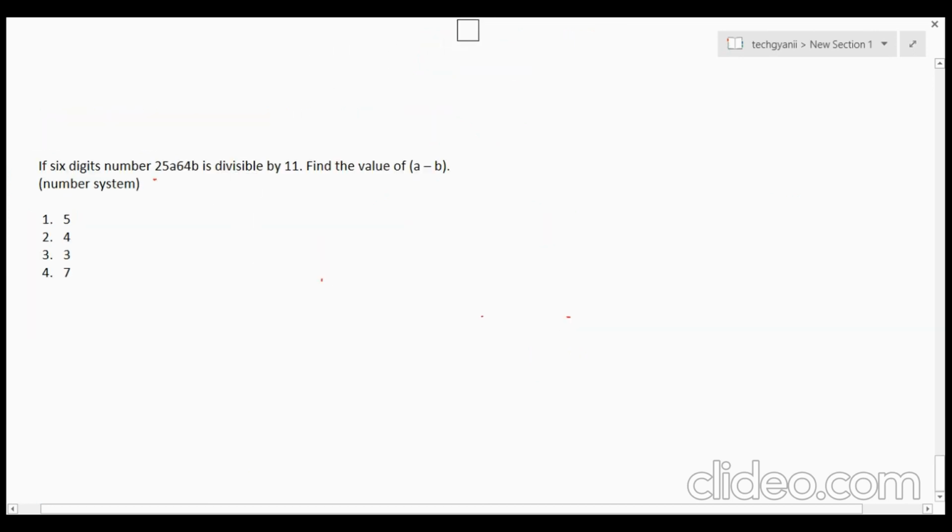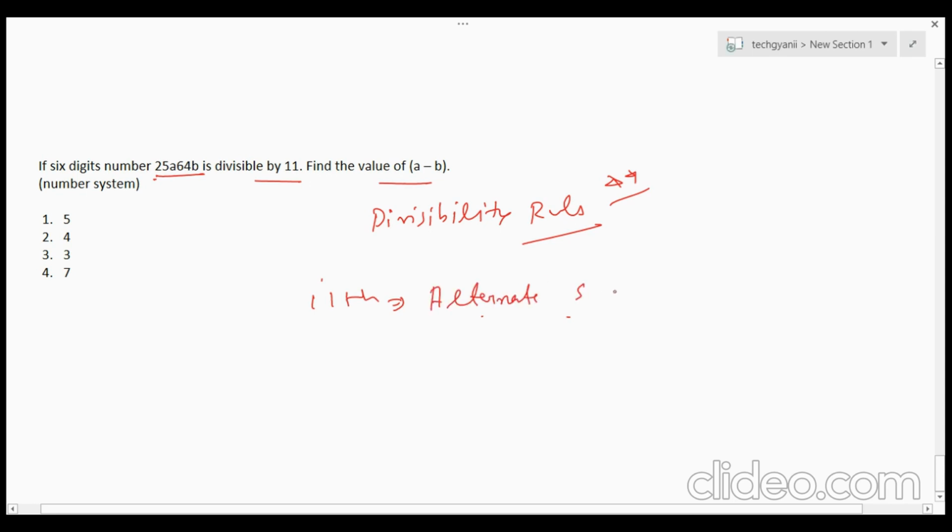Okay, guys. The next question is from the number system, and this is about divisibility rules. You have to remember that divisibility rules are very important from the exam perspective, right? It is saying that if the 6-digit number 25a64b is divisible by 11, find the value of a minus b. So we know that for the 11 divisibility rule, the alternate sum should be divisible by 11.